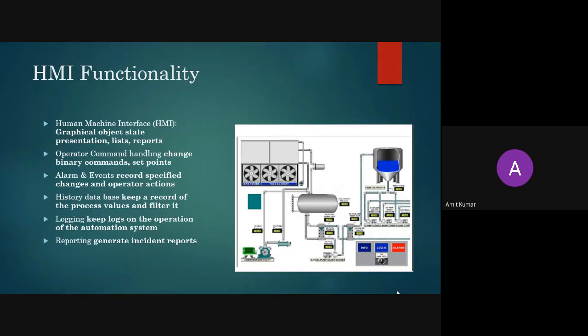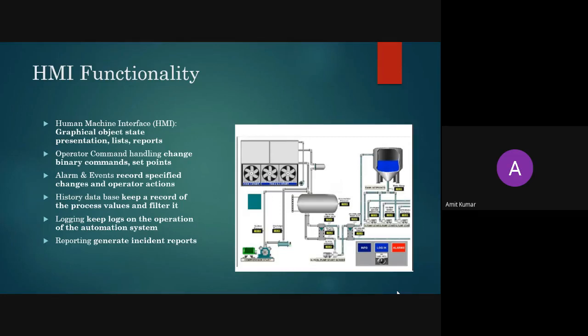Then fifth one is logging. So he will keep the log of all the operations of an automation system. He will record all the things, like if some command has been given by an operator, it will make a log over there. Like every software, any software you take, it will make a log. Like in Multisim, if you press the run button, then also there will be a log, or you can say a command has been executed, and that execution command will have a timestamp.